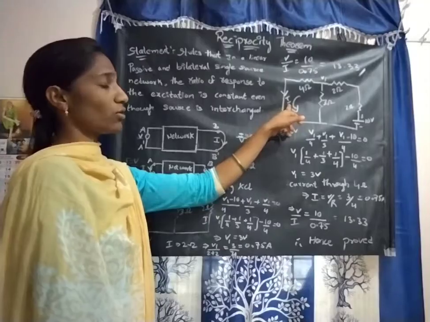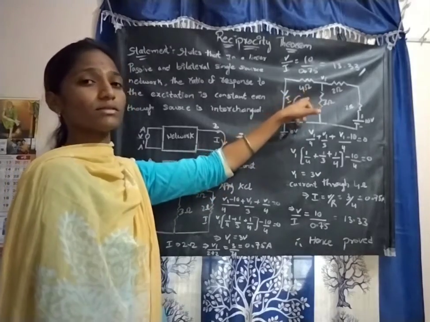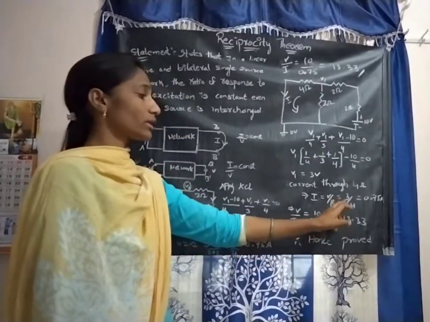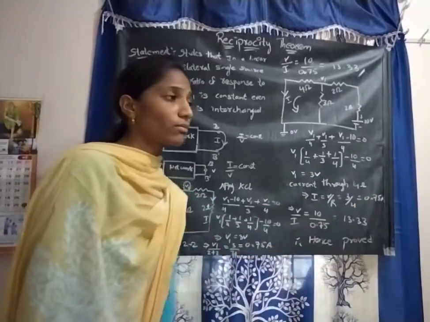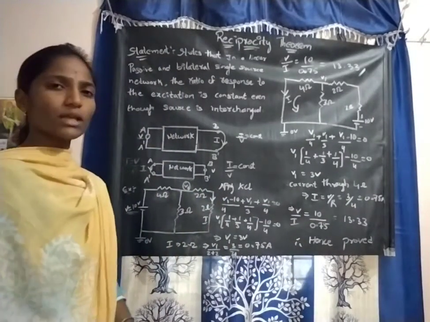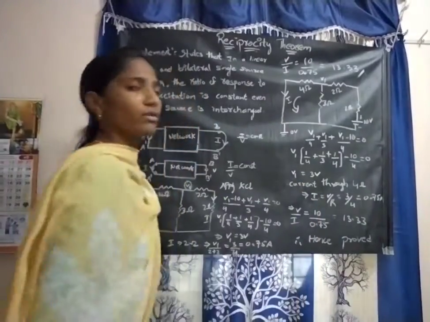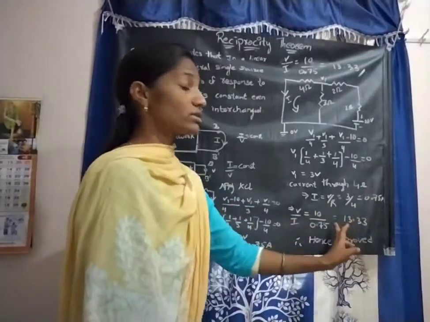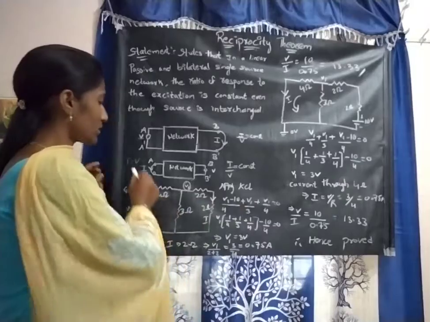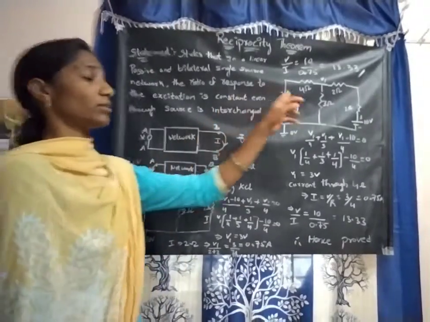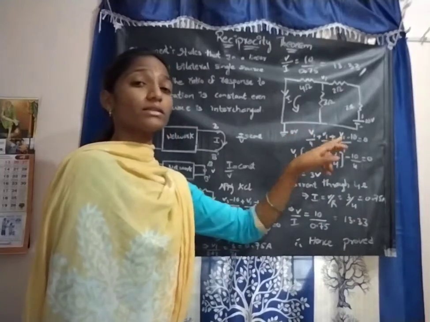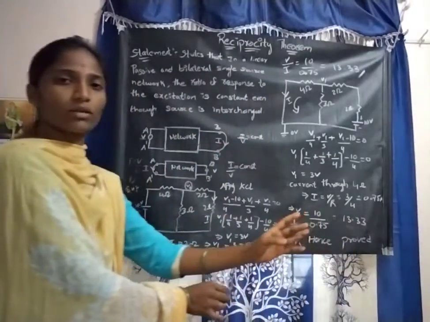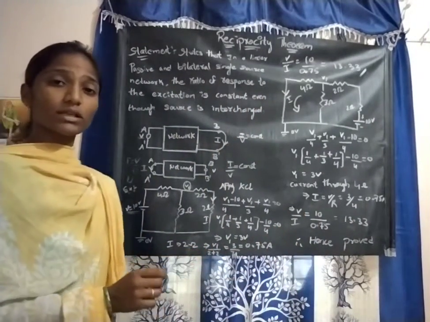But where does the current flow? It flows through the 4 ohm resistance. The current through the 4 ohm resistance is I equal to V by R, which is 3 by 4, equal to 0.75 amperes. Now the same ratio: we got the I value and the V1 value, so V by I is equal to 10 by 0.75, which leads to 13.33. So in the first step for this circuit we got 13.33, and by interchanging the output and input we also get 13.33. Hence the theorem is proved. This is the reciprocity theorem.